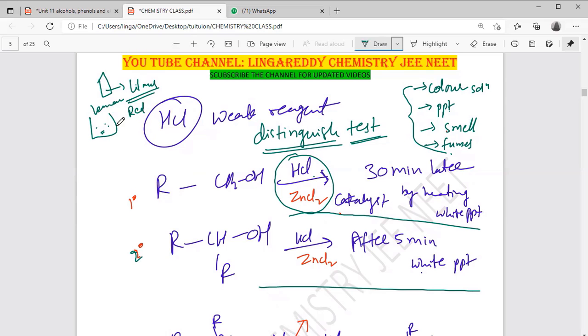Blue litmus turns to red. Why? Because it is acidic in nature. Suppose red litmus, you keep it on any detergent powder. Generally it becomes blue, because that is basic in nature. That means one clear observation is there. By one reaction, any observation is there. Because of that observation, we can say that, yes, it is the acid, it is the base.